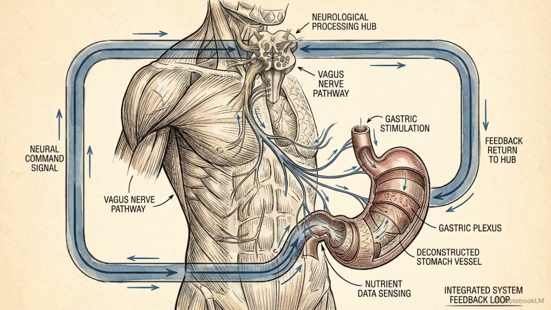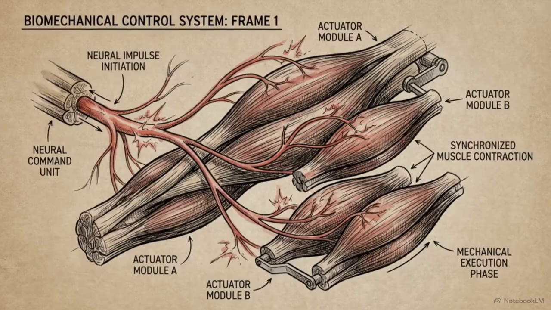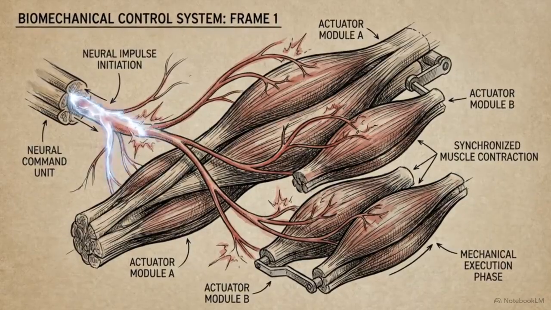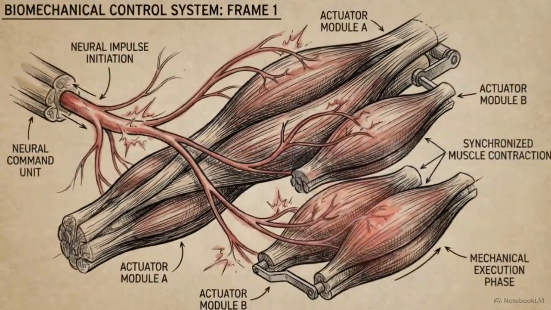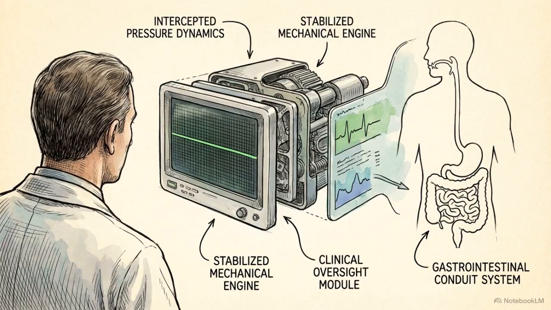Emesis operates as a unified feedback loop, connecting the specialized nuclei of the brainstem directly to the abdominal viscera. The reflex coordinates highly sensitive neural sensors with a strictly timed sequence of somatic and autonomic muscle actions. Mastering the precise neuropharmacology and the pressure dynamics of this reflex allows medical professionals to effectively predict, intercept, and dismantle the engine of emesis.